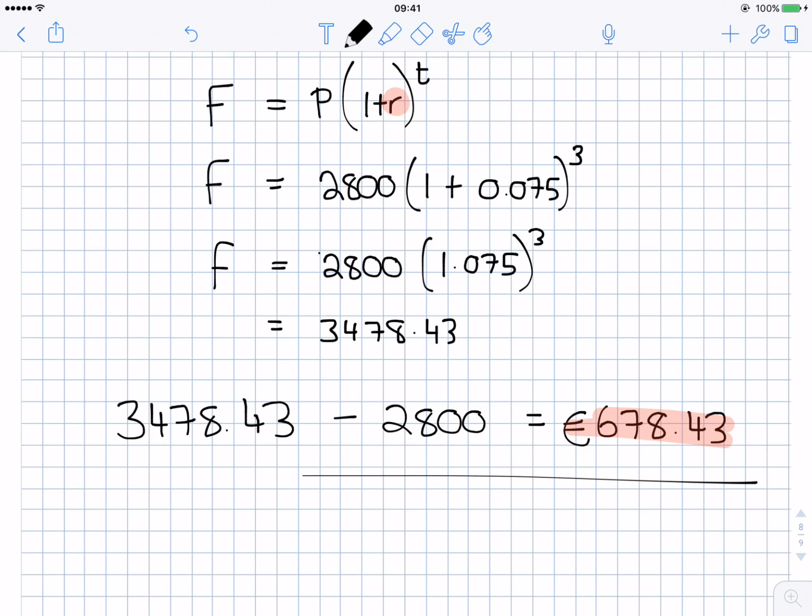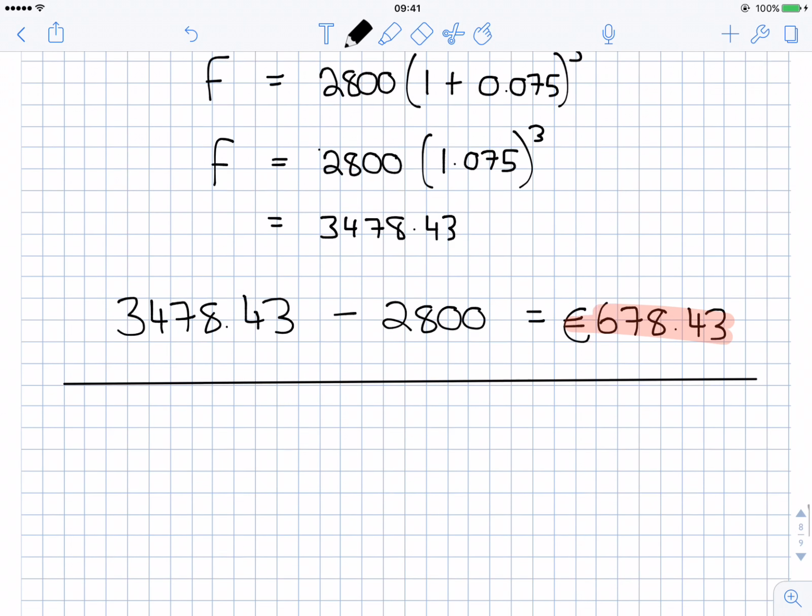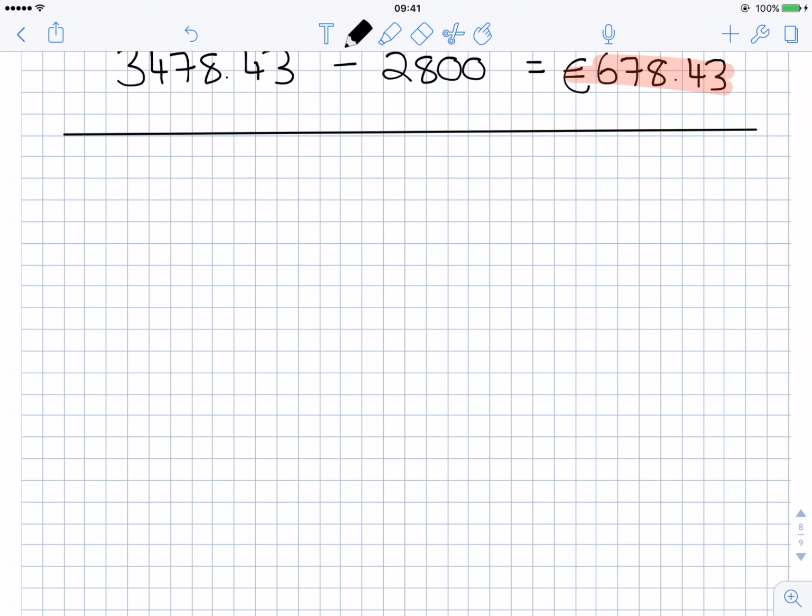So let's try another example. So what amount of money do you have to put into the bank? So in this case we don't know what P is. I'll just write the formula first.